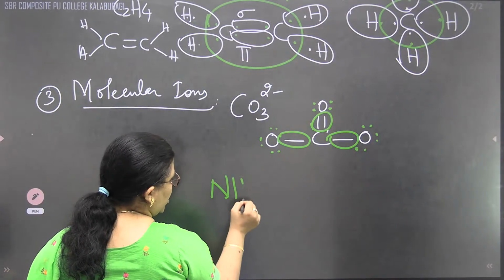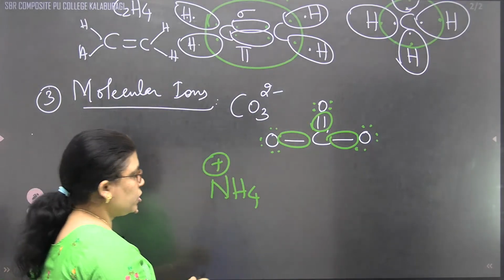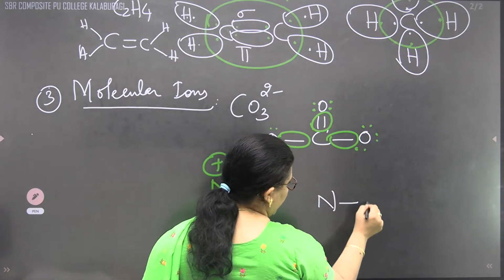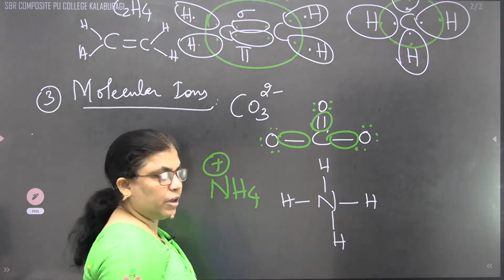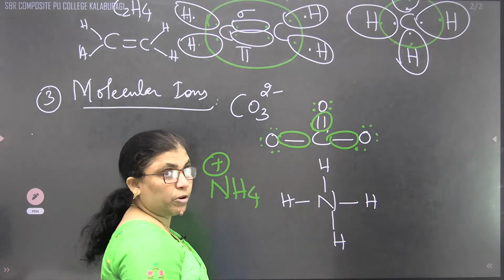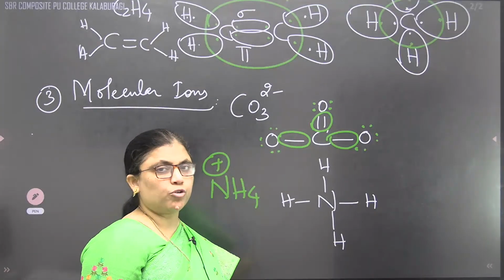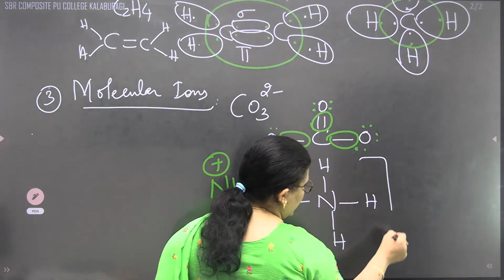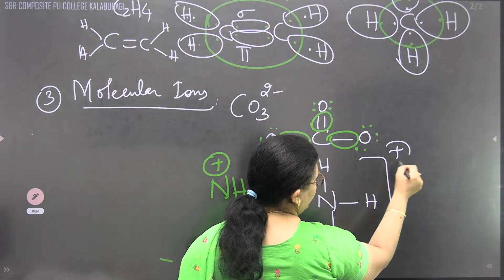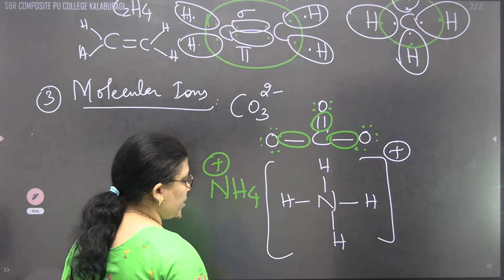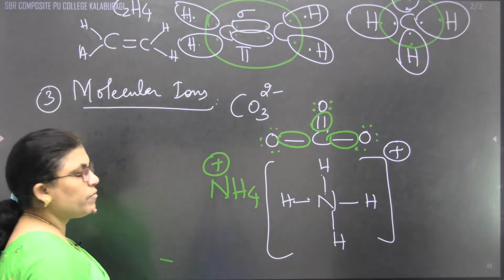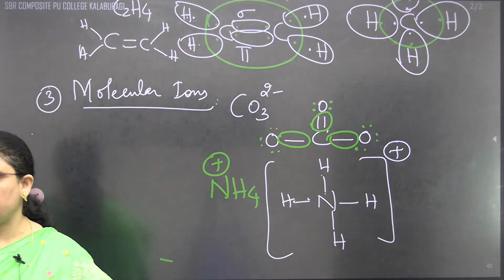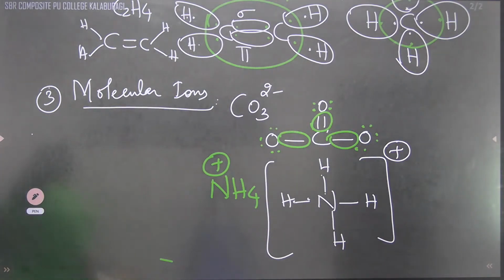Same way with respect to NH4 plus, ammonium ion. Ammonium ion. Every nitrogen, correct? H, H, H and H. Correct? Every nitrogen. So we can say that during the bonding, because nitrogen contains 5 valence electrons, hydrogen contains 1, that's why we are going to get a positive charge on NH4 plus. So like this, we are going to represent on the basis of homomolecular or heteromolecular or the molecular ion. All these are for what, children? On the basis of Lewis-Langmuir theory.